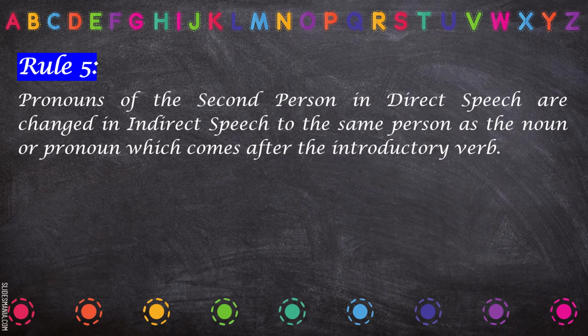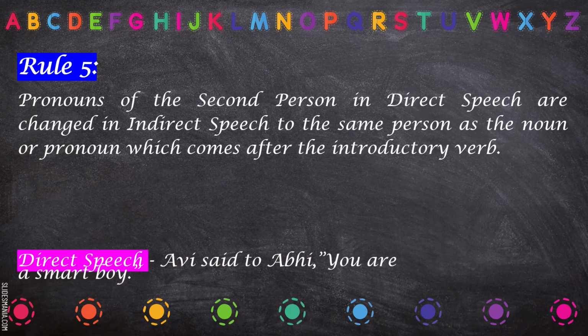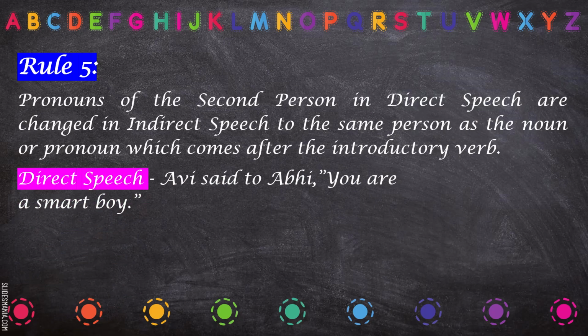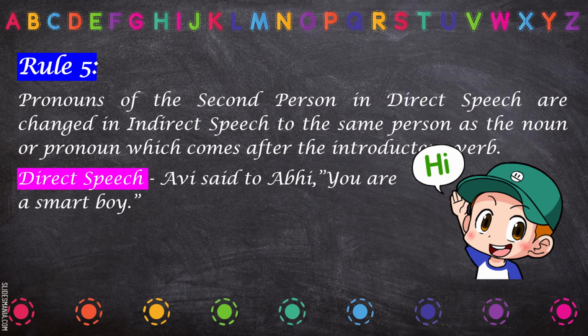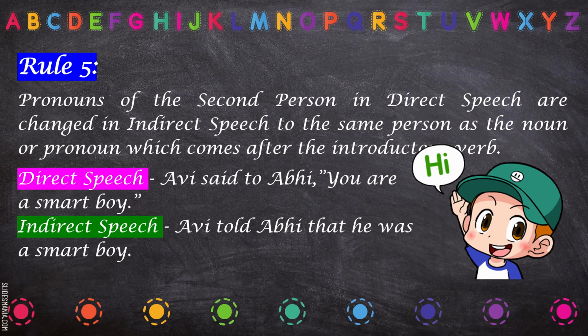Rule number 5. Pronouns of the second person in direct speech are changed in indirect speech to the same person as the noun or pronoun which comes after the introductory verb. This is how it happens. Avi said to Abhi, you are a smart boy. Now you have to see the pronoun used in the direct speech, and accordingly you have to change the pronoun in the indirect speech. For example, Avi told Abhi that he was a smart boy.